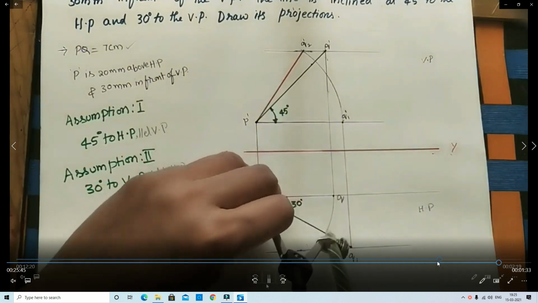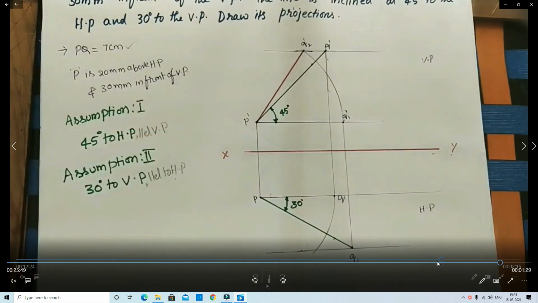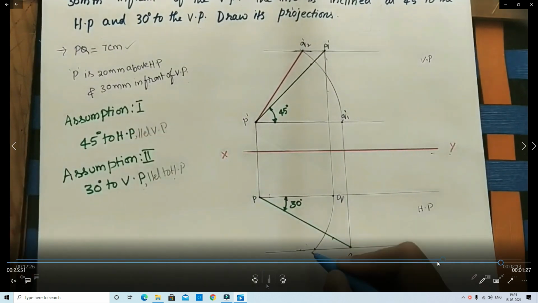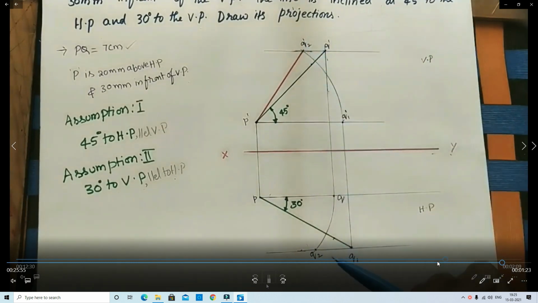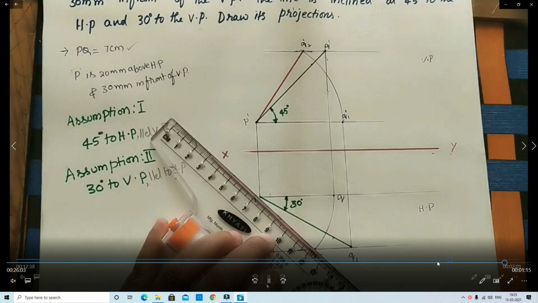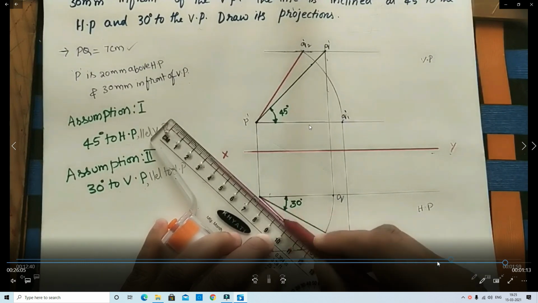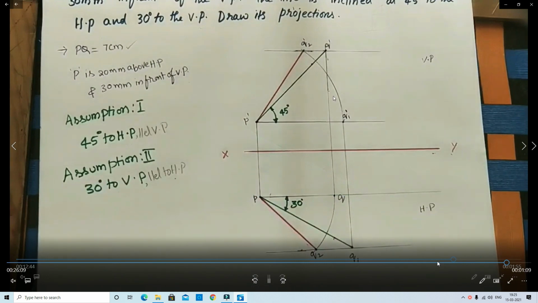Same way, P is the center, PQ is the radius, we draw the arc. Here also, it cuts the locus of the line, Q1 and Q2. Then after, we join the line here. That is the front view inclination. The front view inclination shows the top view, and the top view inclination shows the front view.